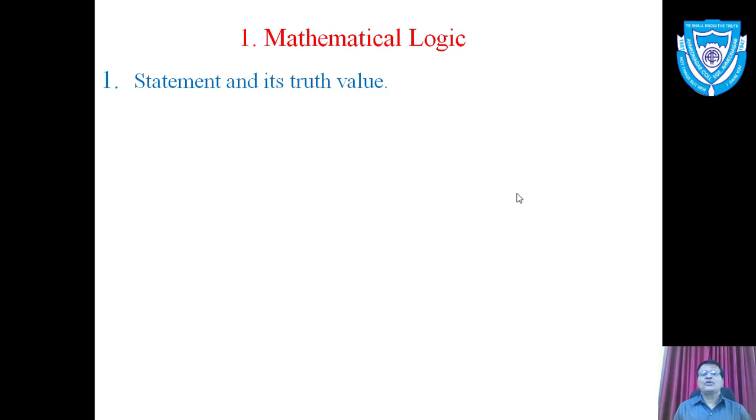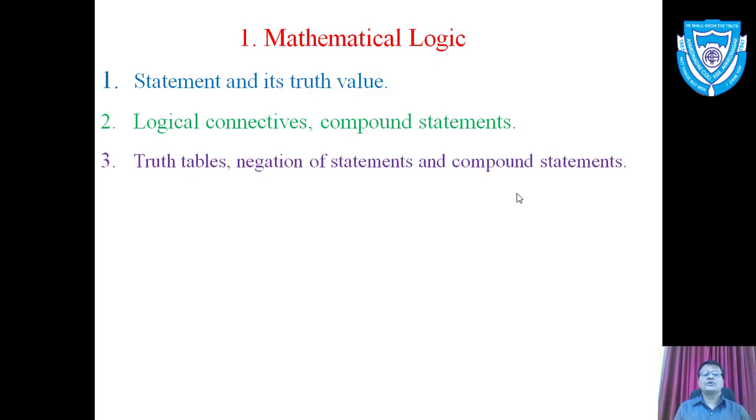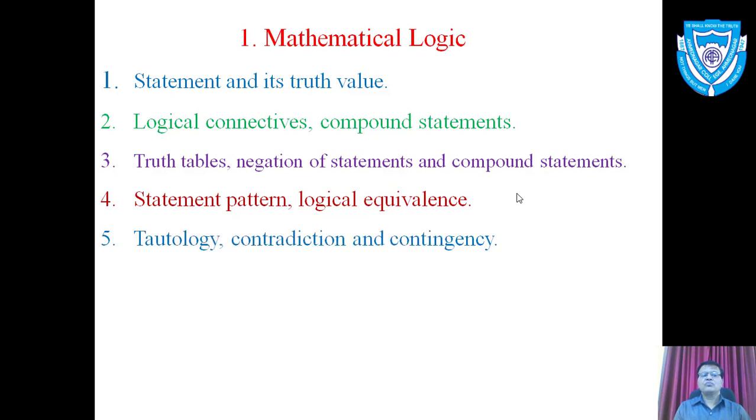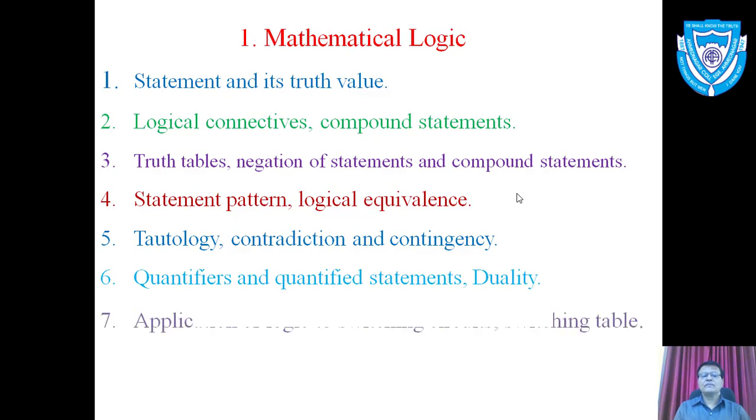First we will see what are the points to be studied in this chapter. First point is statement and its truth value. Second point is logical connectives, compound statements. Third point is truth tables, negations of statements and compound statements. Fourth point is statement pattern, logical equivalence. Fifth point is tautology, contradiction and contingency. Sixth point is quantifiers and quantified statements, duality. And last point is applications of logic to switching circuit and switching tables.